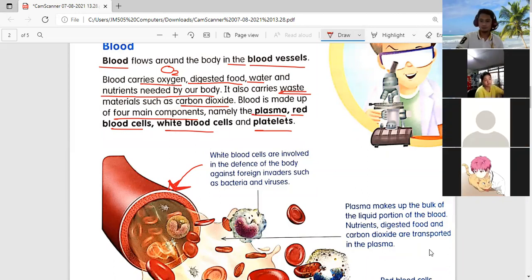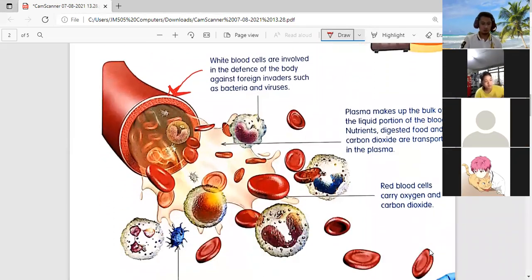Okay, look at the drawing that you have in page 12. White blood cells are involved in the defense of the body against foreign invaders such as bacteria and viruses. I explained this one. I gave you a hint yesterday. I asked you yesterday, what are the two kinds of blood?